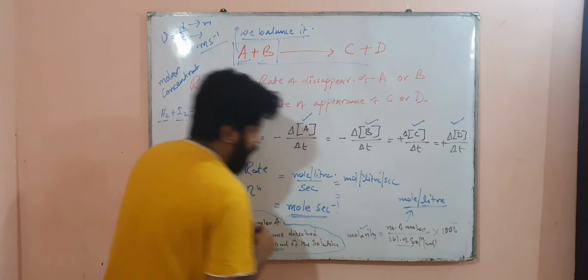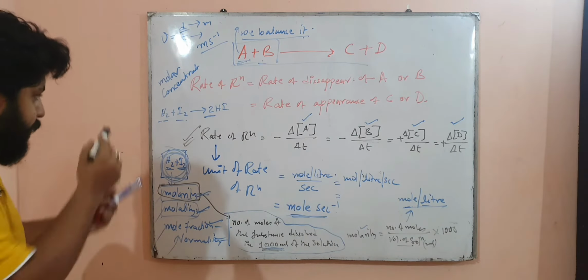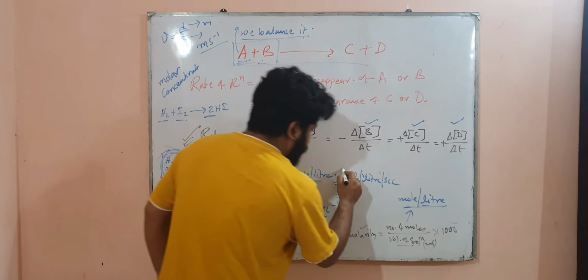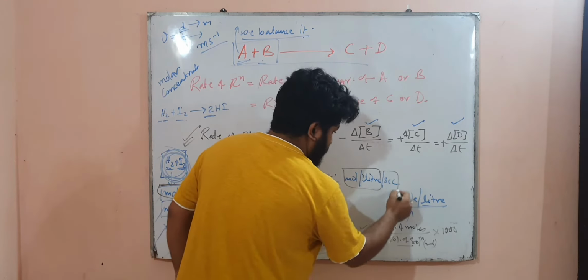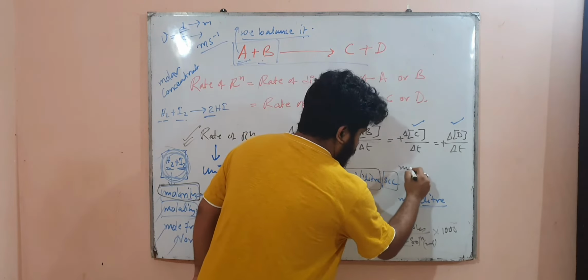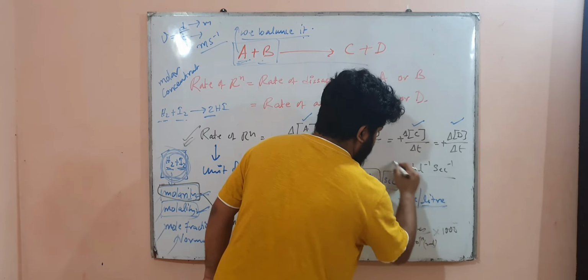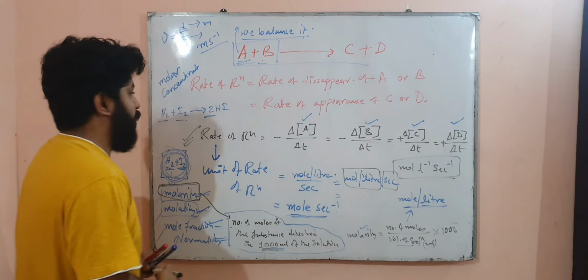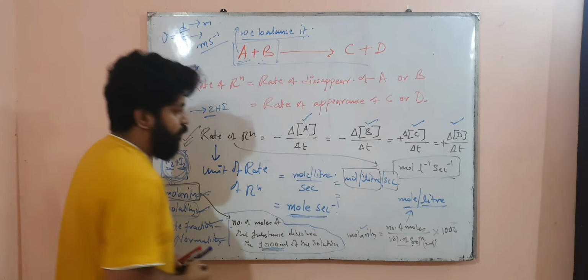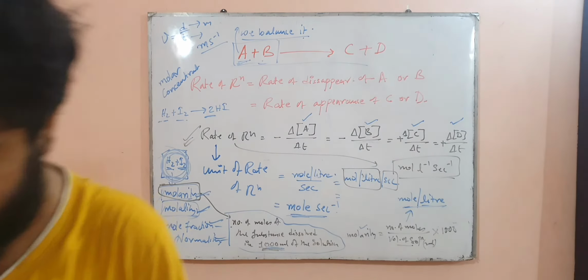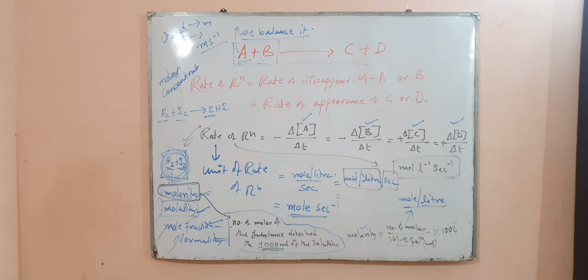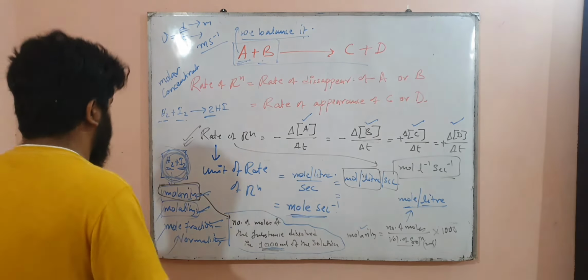So the unit of the rate of reaction will be mole per liter per second, that is, mole, liter inverse, second inverse. This is the unit of rate of reaction. I hope you have understood what I have tried to teach you. So take a screenshot of this and we will move into our next understanding.